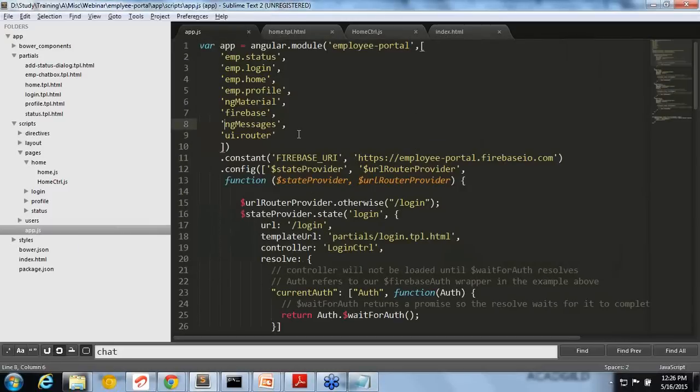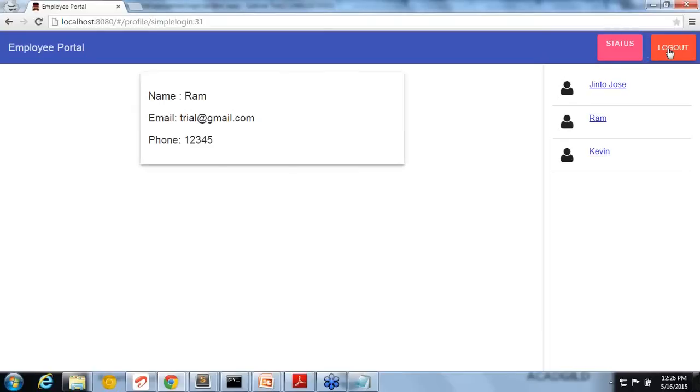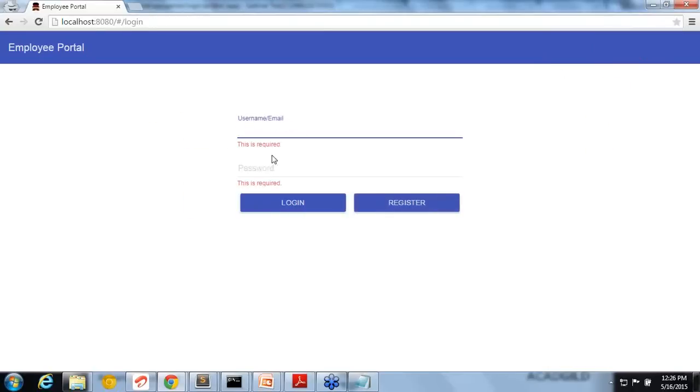Yeah. The last thing, one more thing we are using is ng messages. Ng messages is not that important; when you come to Angular, only then you will get that. So basically, you can see in login.html, let me log out. When I'm logging in, you can see this required is coming, right? And when I'm typing something, this required is going away, right? Automatically this is being taken care of. You are not writing anything.